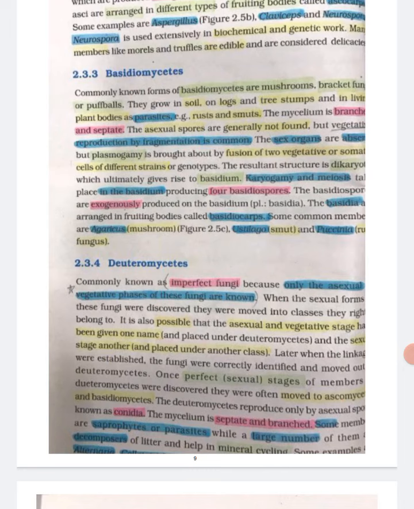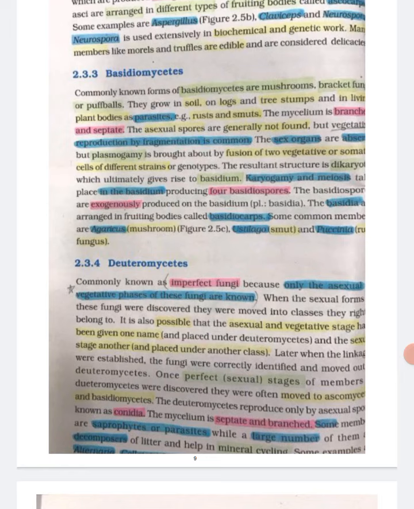Sexual spores are called ascospores, which are produced endogenously in sac-like asci, that is singular ascus. These asci are arranged in different types of fruiting bodies called ascocarps. Some examples are Aspergillus, Claviceps and Neurospora. Neurospora is used extensively in biochemical and genetic work. Many members like morels and truffles are edible and are considered delicacies.